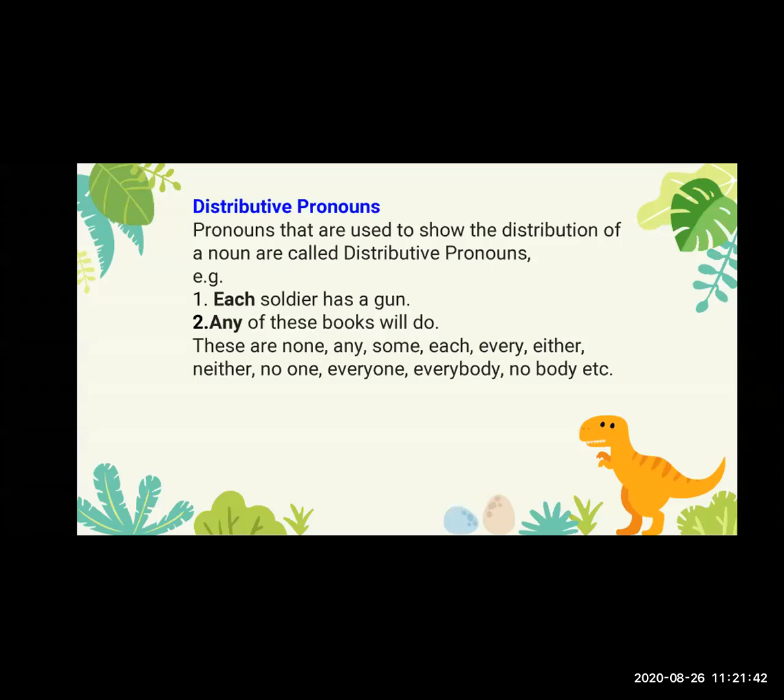Then, any of these books will do. Here any is also showing the distribution about the books, and it is a distributive pronoun. So which are the distributive pronouns? Some, each, every, either, neither, no one, everyone, everybody, nobody. These are the distributive pronouns.